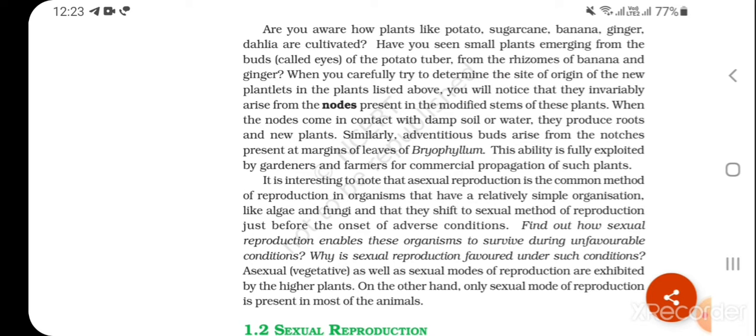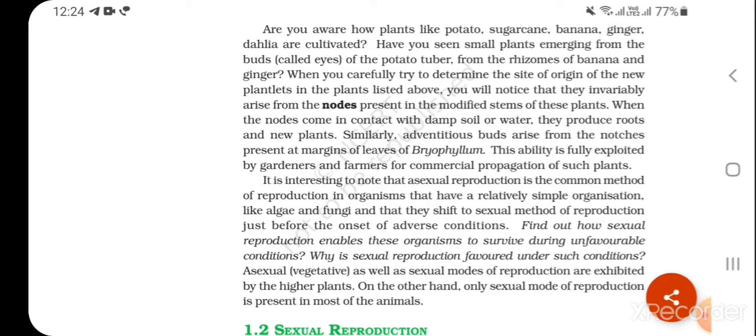It is interesting to note that asexual reproduction is a common method of reproduction in organisms that have a relatively simple organization, like algae and fungi, and that they shift to sexual mode of reproduction just before the onset of adverse conditions. Find out how sexual reproduction enables these organisms to survive during unfavorable conditions. Why is sexual reproduction favored under such conditions?